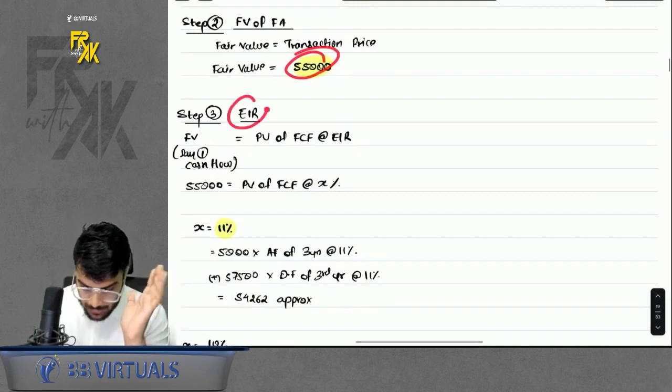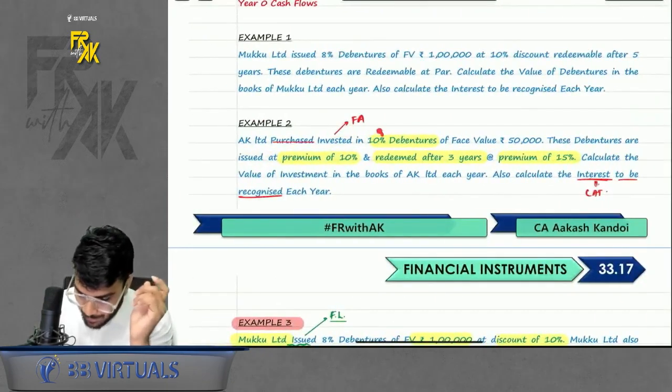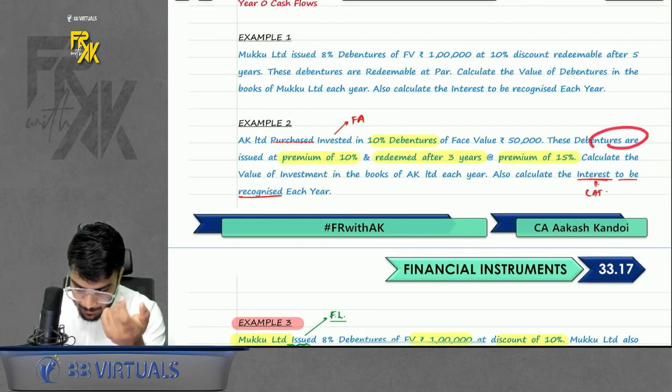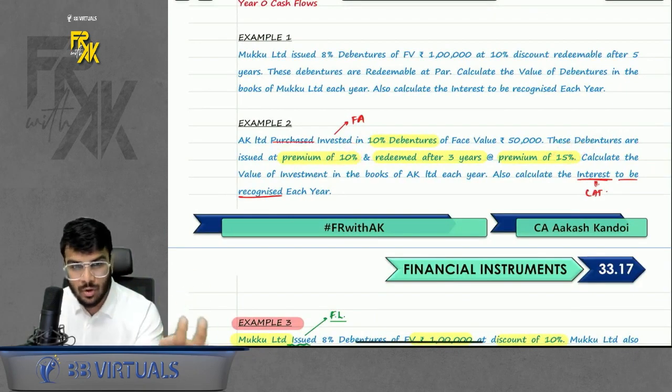Simple. What about EIR? What is EIR now? See, in this question the coupon rate was 10%, right? But can you see in this question there are some premiums also, right? On issue, on redemption.